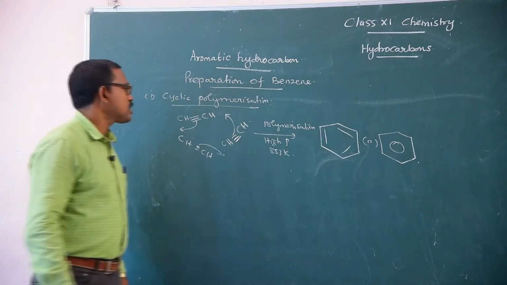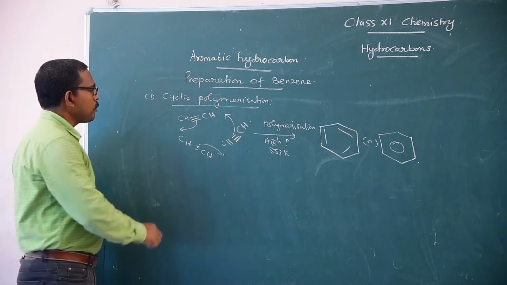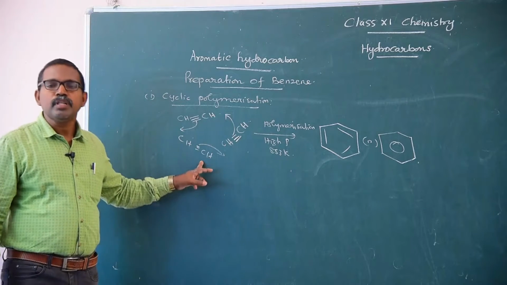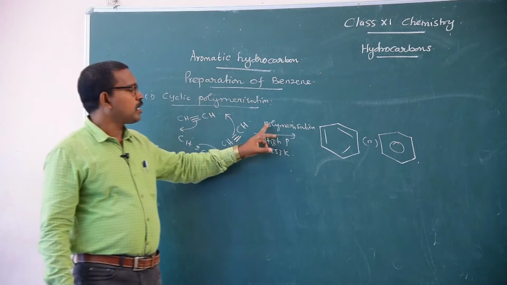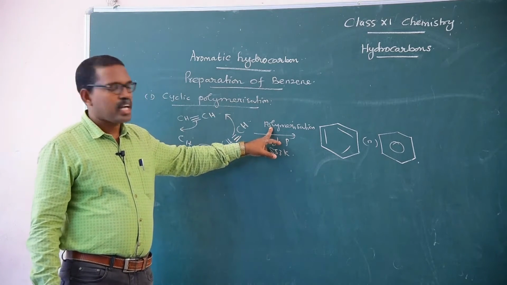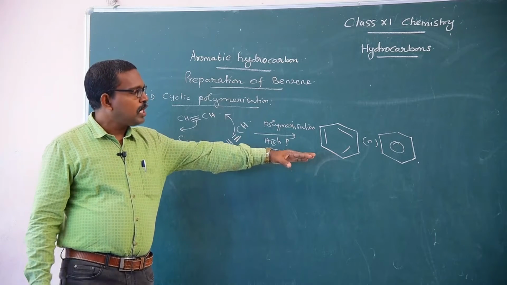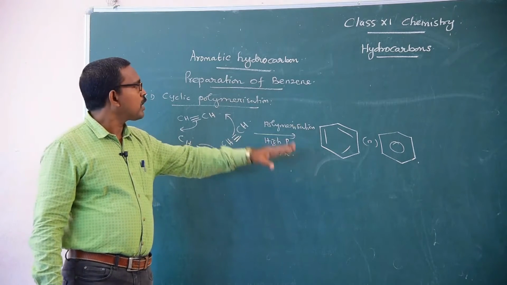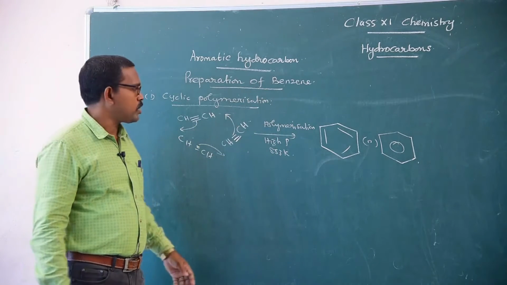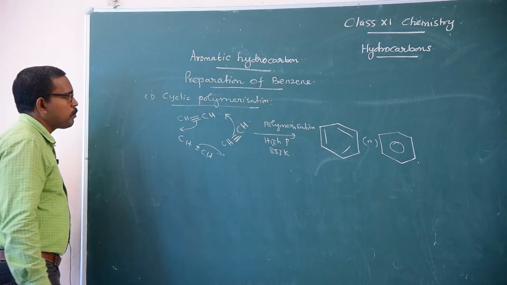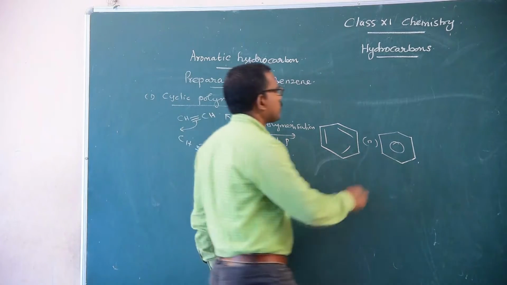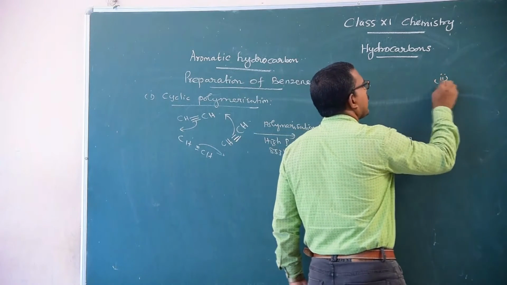simplest representation of benzene. So three molecules of ethyne undergo cyclic polymerization to give the simple aromatic hydrocarbon called benzene. This is a cyclic polymerization process. The second method is